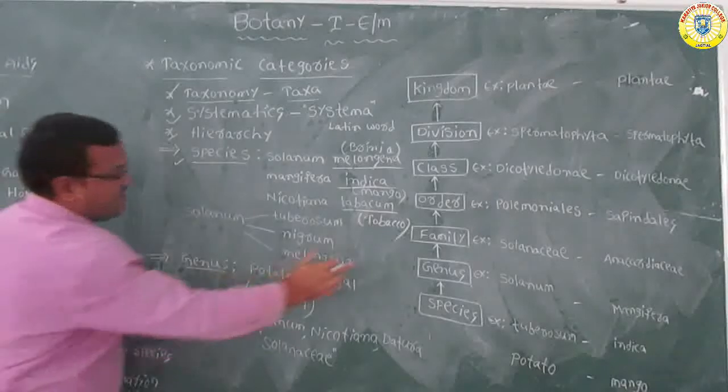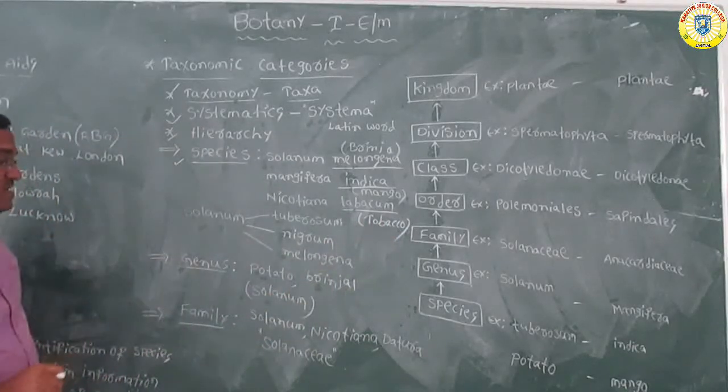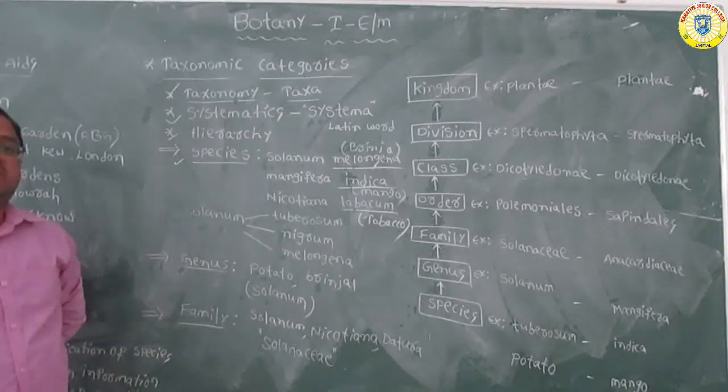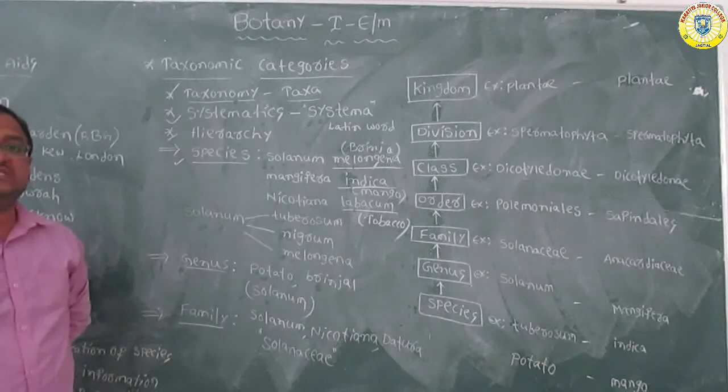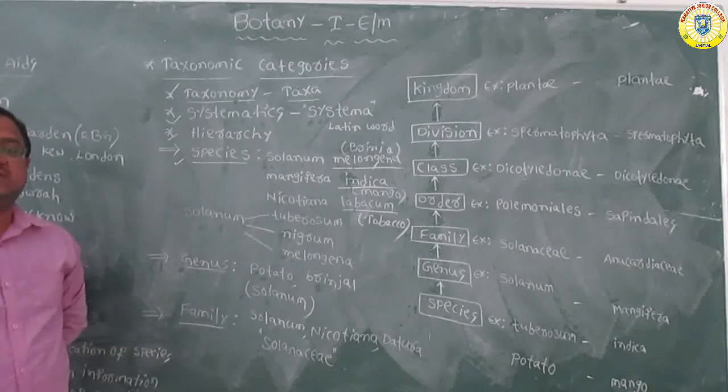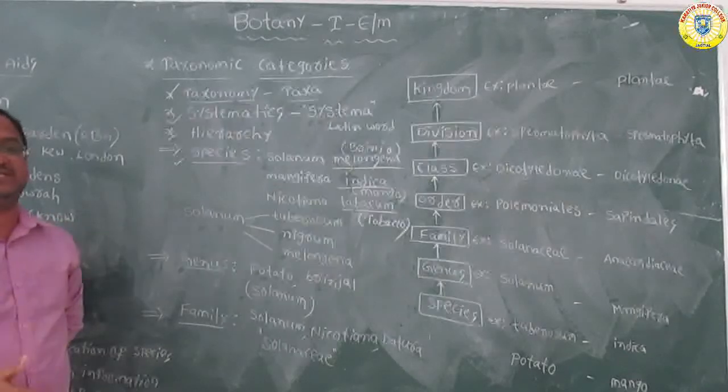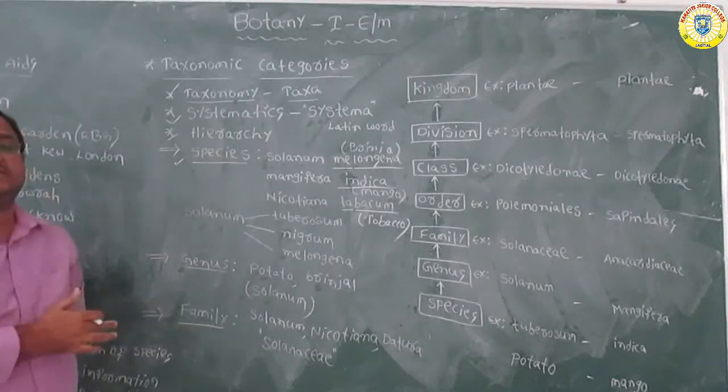Now coming after the genus, the family. The family includes a group of genera with less similar characters compared to genus and species.